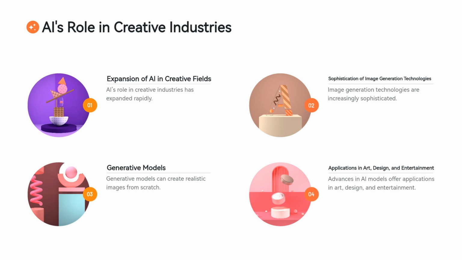These technologies are not only capable of generating realistic images, but can also perform tasks like image manipulation, enhancement, and style transfer, offering new possibilities for artists, designers, and content creators.